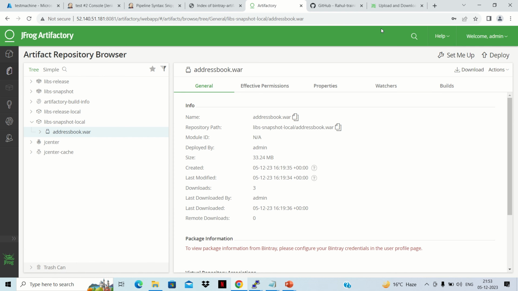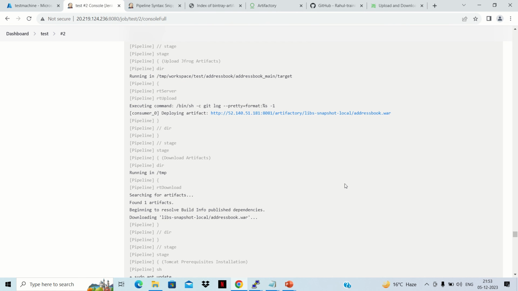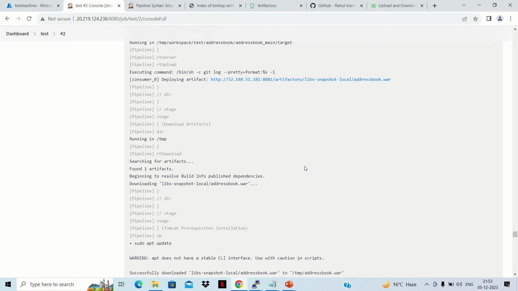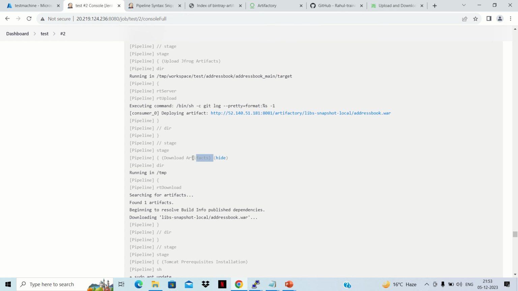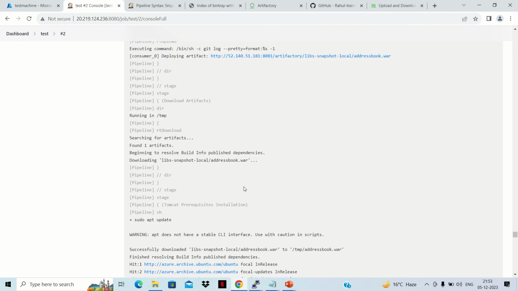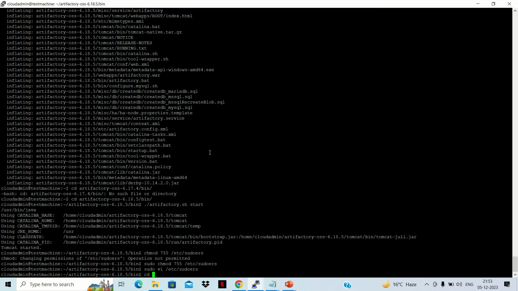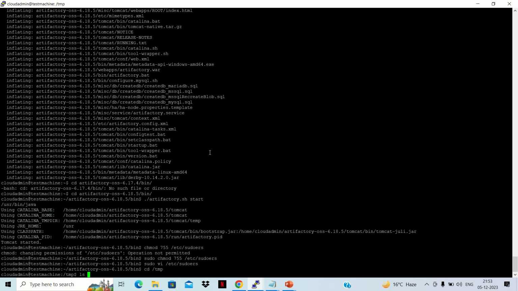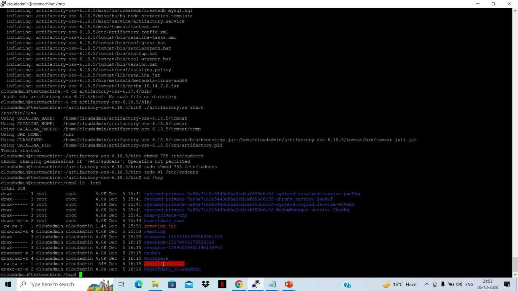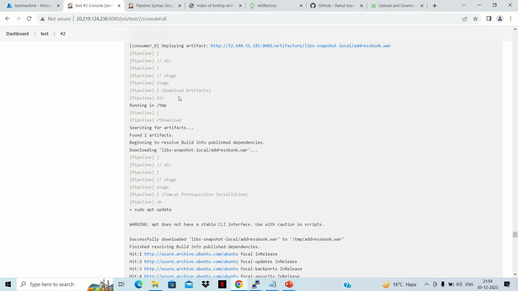And next we'll see whether our download function works or not. We'll go to the logs, and here we can see it searching for artifacts, and it says which stage we are running, the download artifact stage. The directory is /tmp. It successfully downloaded address book.war from lib snapshot local. So we can check it in that directory. Let's go to the /tmp directory and do an ls -lrth. We can see that the war has been downloaded. So now our artifact download is completed.